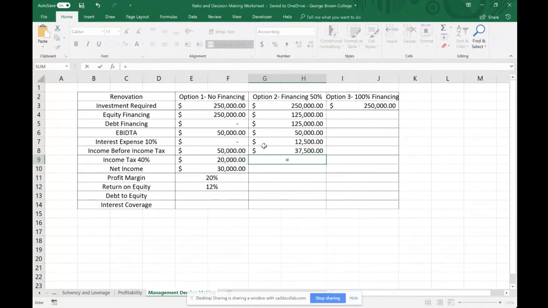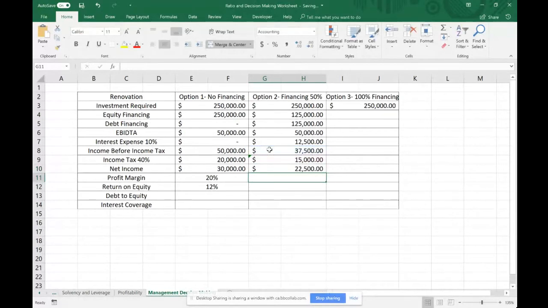To calculate our income tax, we take our income before income tax and multiply it by 40%, which is our corporate income tax rate, and we get an income tax of $15,000 for this project. If we take our income before income tax, subtract our income tax, we get a new net income of $22,500. So between the two options, which one has a better net income? The no financing.